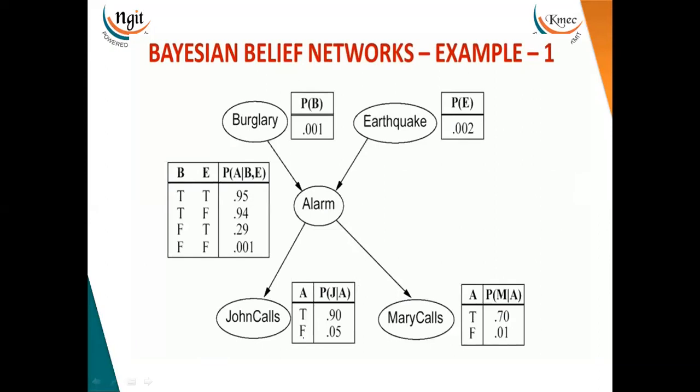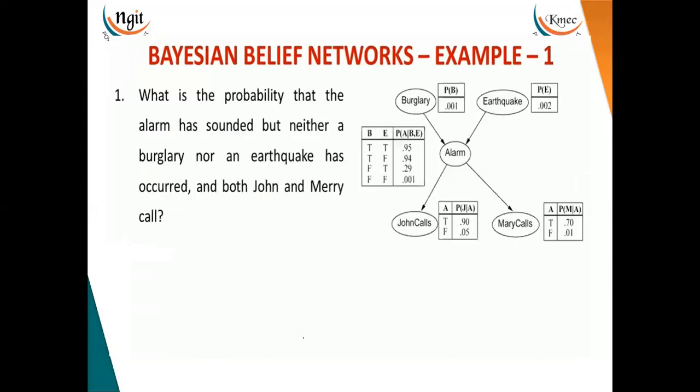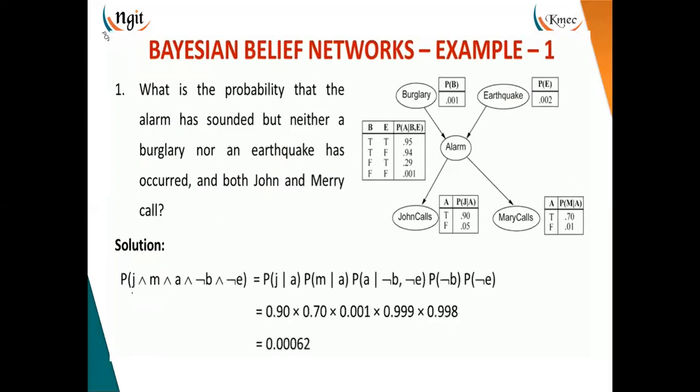Now, this is all the data that I have. What is the probability that the alarm has sounded, but there is no burglar attack, no earthquake, and John and Mary have called? Means it is a false alarm. Now how can we find this out? John and Mary have heard the alarm, but there is no burglar and no earthquake. That's why I'm representing it by the negation.